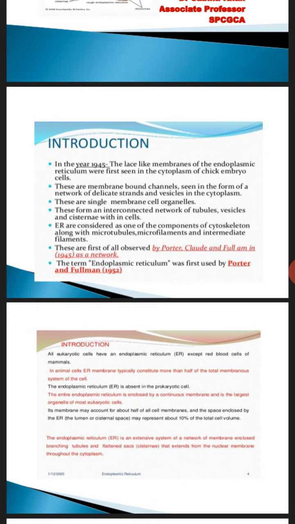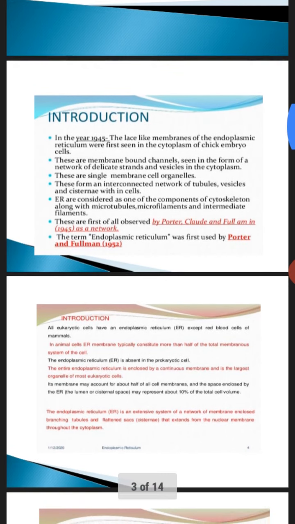In animal cells, endoplasmic reticular membrane typically constitutes more than half of the total membrane system of the cell. So see the huge space they are occupying. The endoplasmic reticulum is absent in prokaryotic cells. The entire endoplasmic reticulum is enclosed by a continuous membrane and is the largest organelle of most eukaryotic cells. Its membrane accounts for half of the cell membrane.